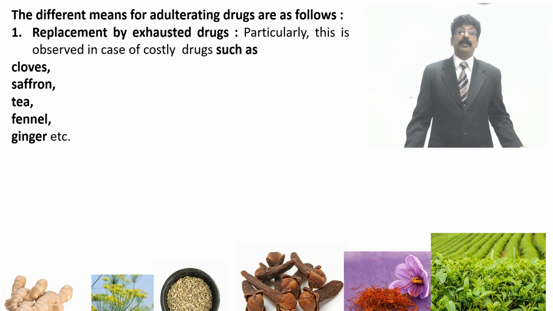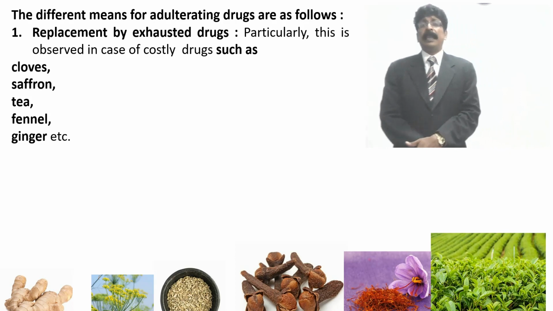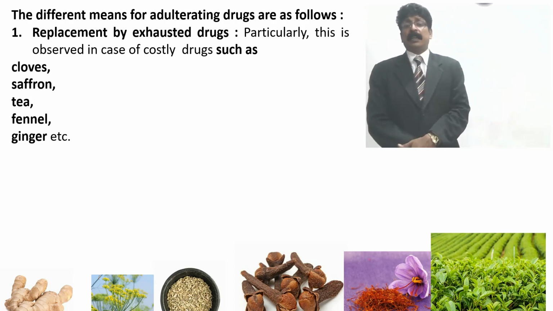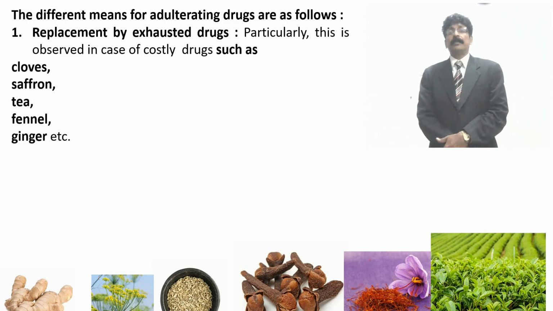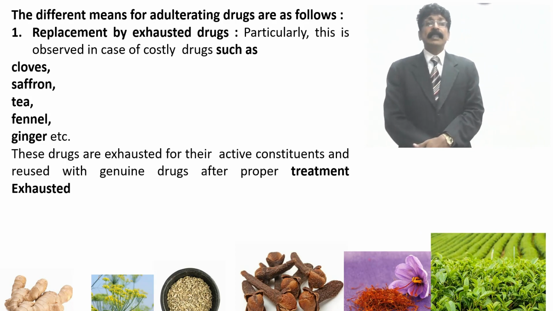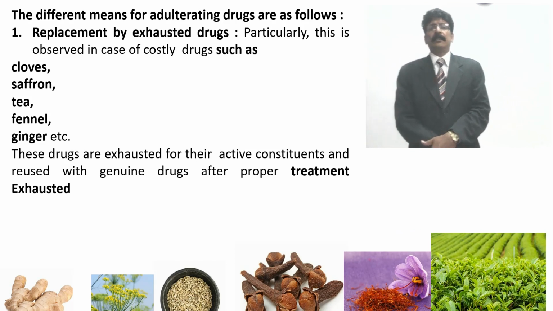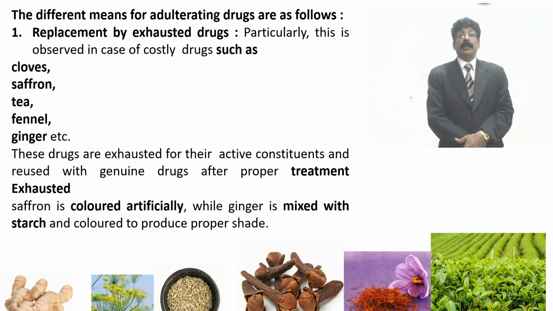So ginger also, suppose if you are removing the active principle, then drying, or extracting, and then it is sold in the market, it is adulteration. These drugs are exhausted and their active constituents reused, and genuine drug after proper treatment is exhausted.